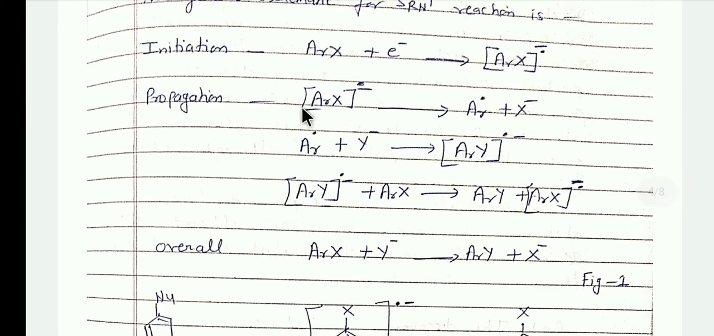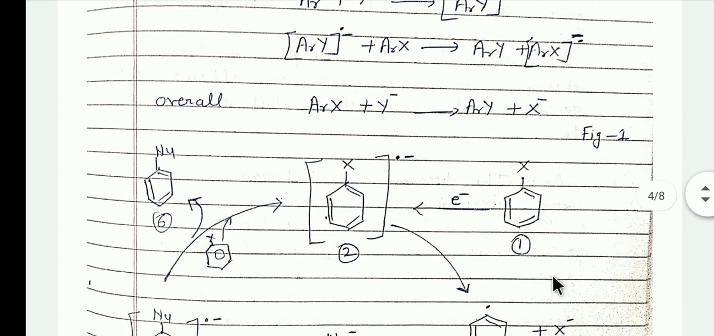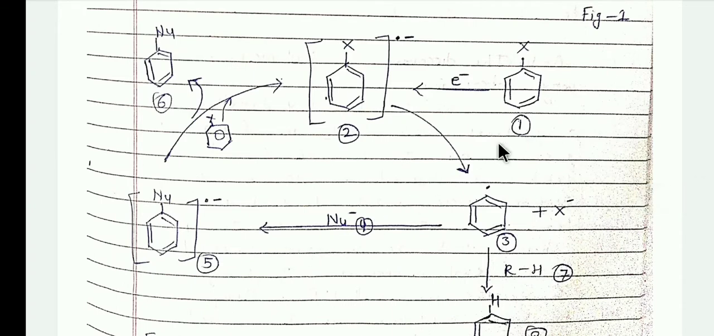So the overall reaction can be written as ArX plus Y minus, where Y minus is the nucleophile, and therefore ArY, the nucleophilic aromatic substituted compound, is produced and the halide anion is formed. This reaction mechanism can also be depicted in a cyclic manner.